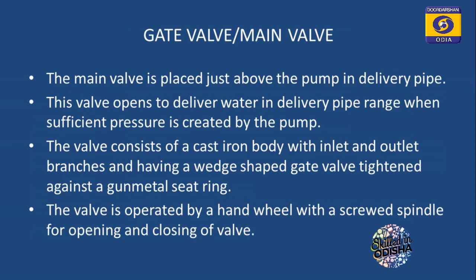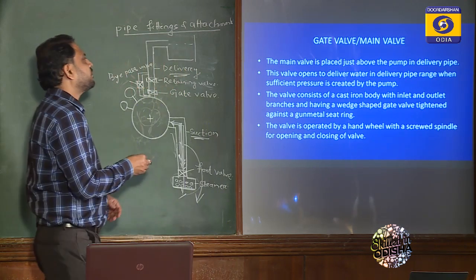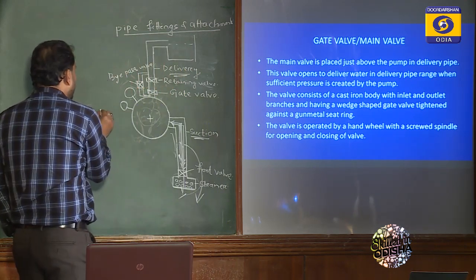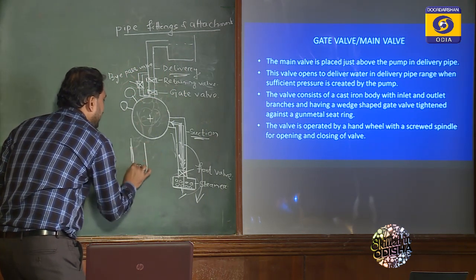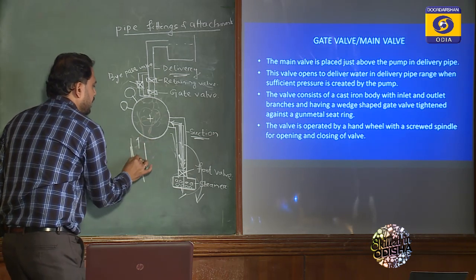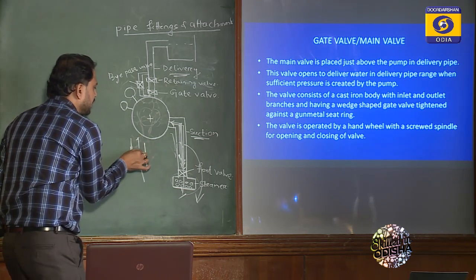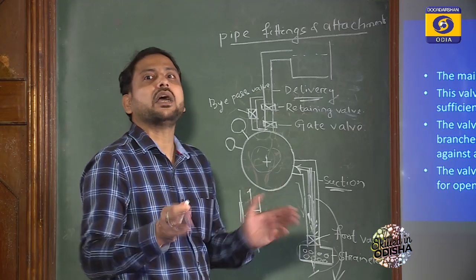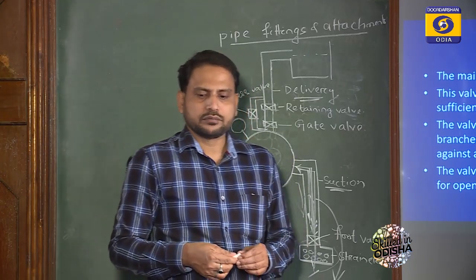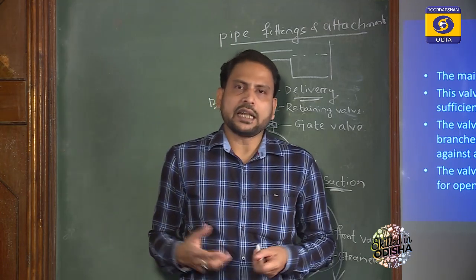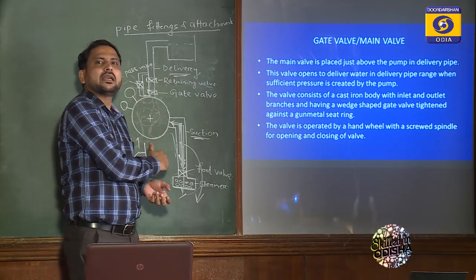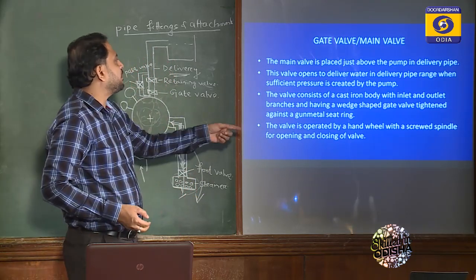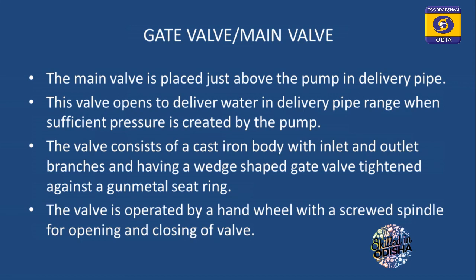That means the valve consists of a cast iron body. The body is of cast iron. It has inlet and outlet portions, but at the middle portion the valve is used, which is wedge shaped. To tighten it against the gunmetal, we can rotate it by hand wheel. So the valve is operated by a hand wheel with a screw spindle.